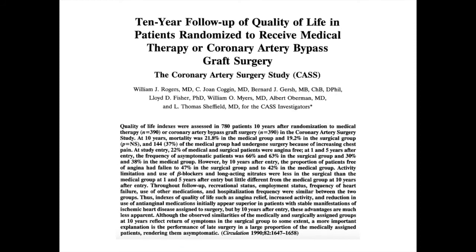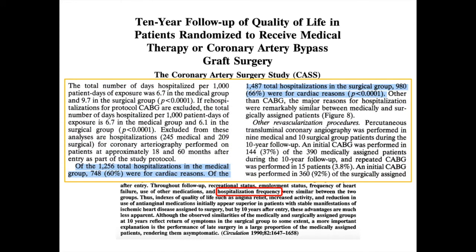Now, let's try another example. Here's an old study that was published in 1990, the Coronary Artery Surgery Study, which was also used as an example in the textbook by Dawson and Trapp. This study included 780 patients with mild or moderate stable angina or asymptomatic survivors of myocardial infarction who were randomized to receive either medical or surgical therapy. Each treatment group had 390 patients. The investigators looked at quite a few outcomes here, but for our purposes, we are going to focus only on hospitalization frequency. Here is an excerpt of that article which tells us how many total hospitalizations occurred per treatment group over a 10-year follow-up period.